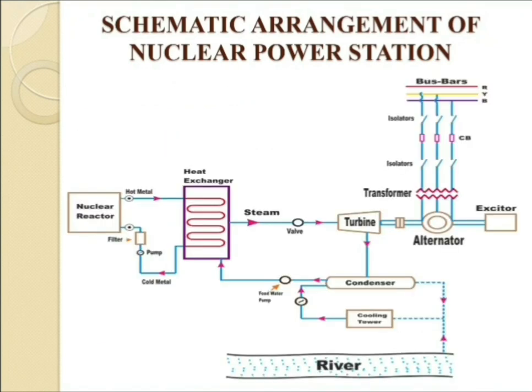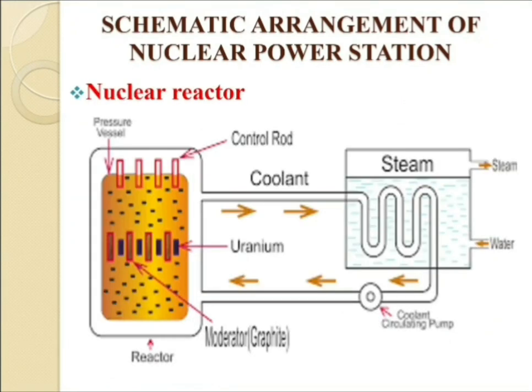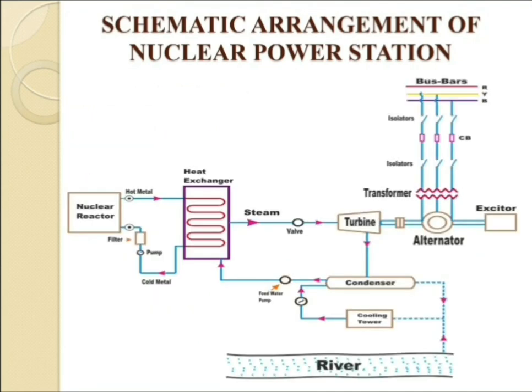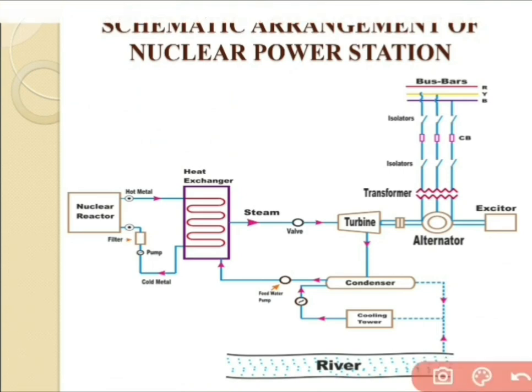Then the energy after the collision between the neutron and uranium creates a very high amount of heat, and that heat flows in this direction, through the heat exchanger.